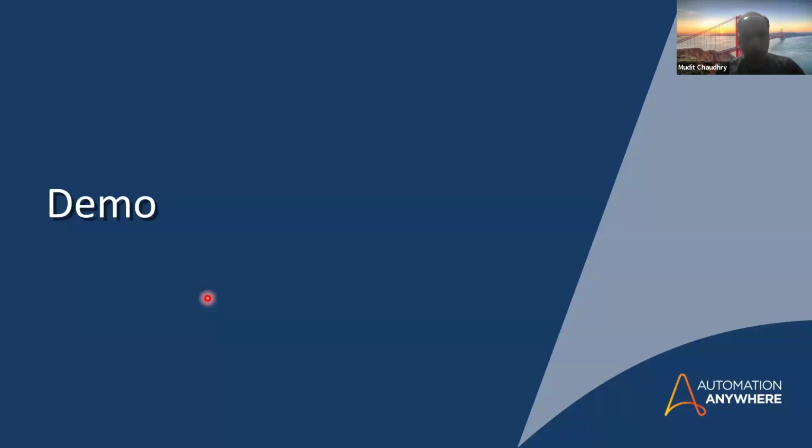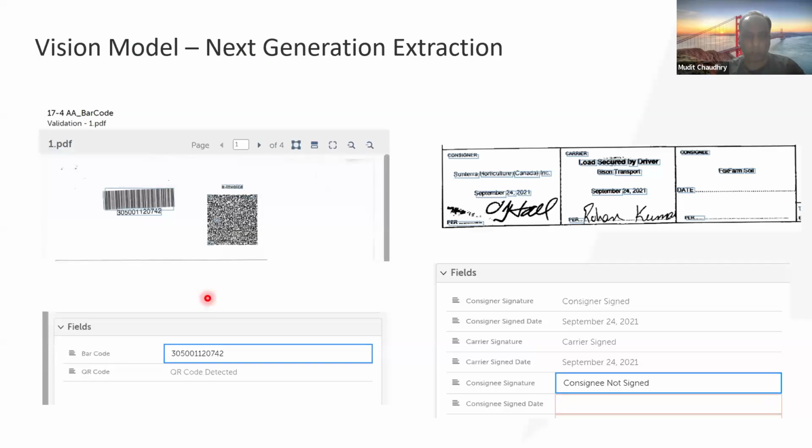Now let me get into the use cases. I think that's where it gets interesting. In the interest of time, I've processed some of the documents. I've taken screenshots and loaded them here, so we can go to the product and I can show you there as well. But just to quickly explain the different types of use cases and what document automation is able to address now with vision capabilities.